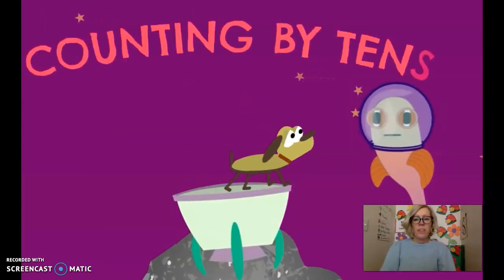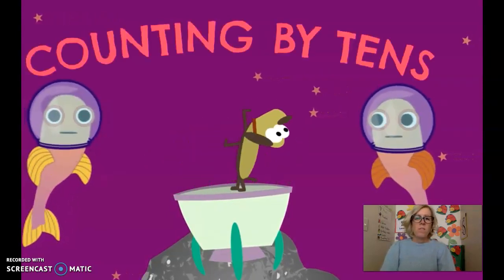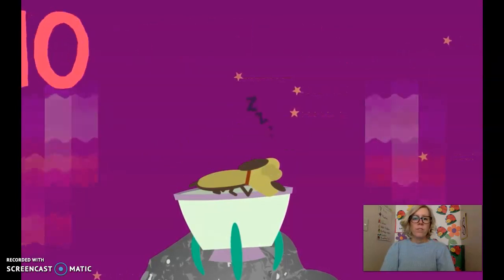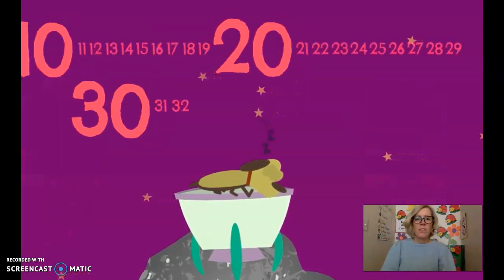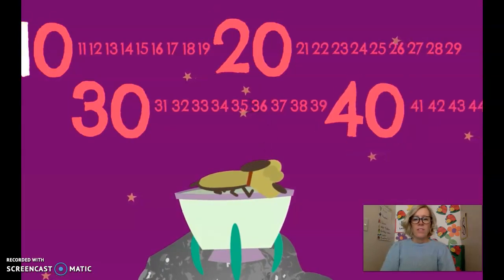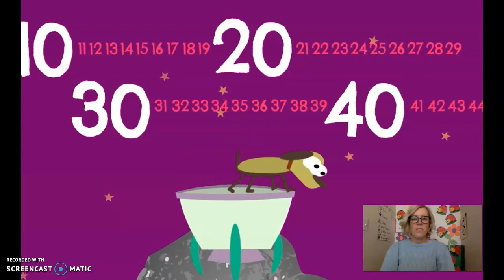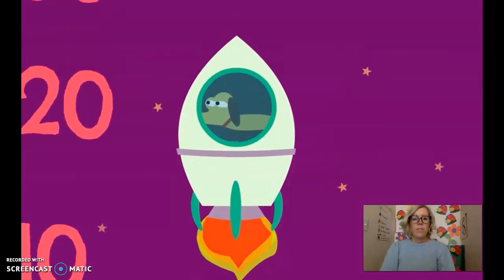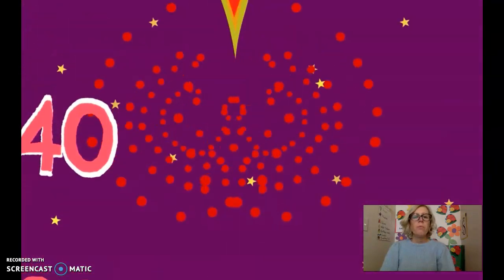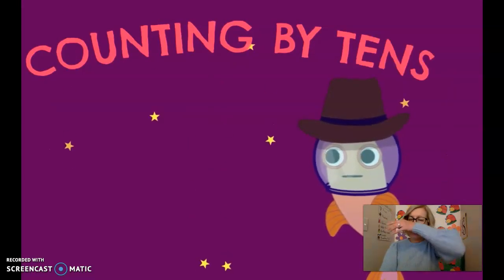Counting by tens. Now you start with the number 10, and as you go along, jump 10 numbers and practice this song. Here's a little hint to help as you go. Just count up by ones and then add a 0. Like this: 10, 20, 30, 40.